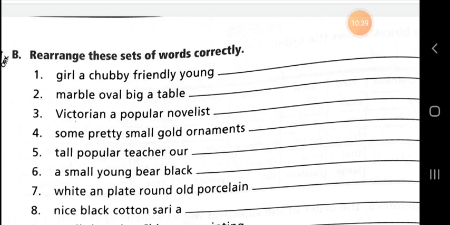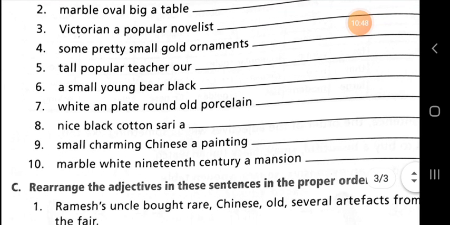Next sentence, number 6. A small young bear black. So this is incorrect, and now the correct order of these words: a small young black bear. A small young black bear. This is the correct order of these words.